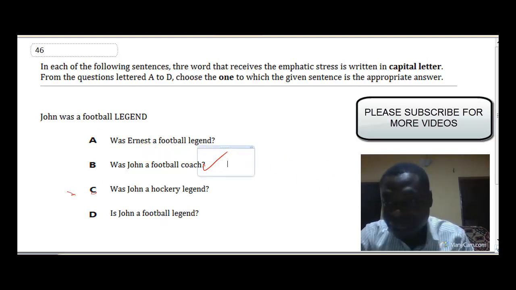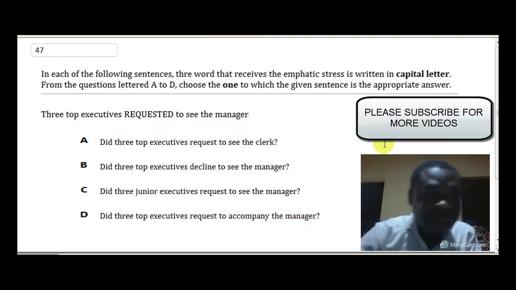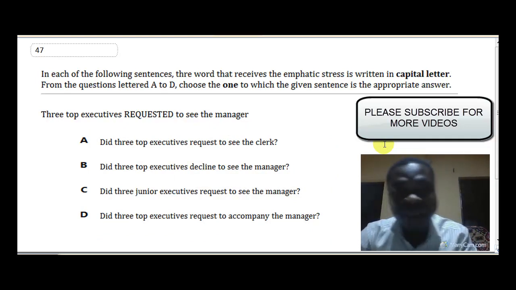Question 47. All right. Three top executives requested to see the manager. What is emphasized here? Requested. And therefore, you are looking for an option that has a word different from requested.